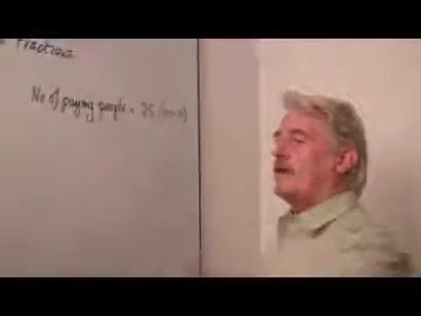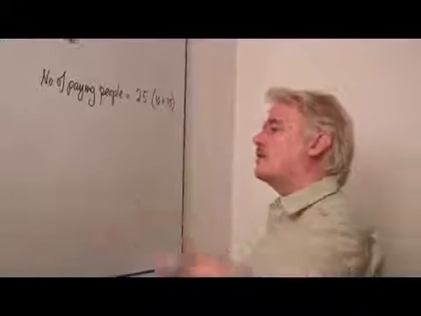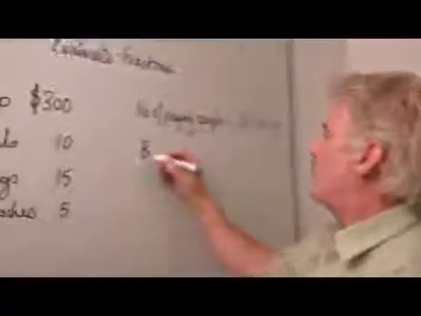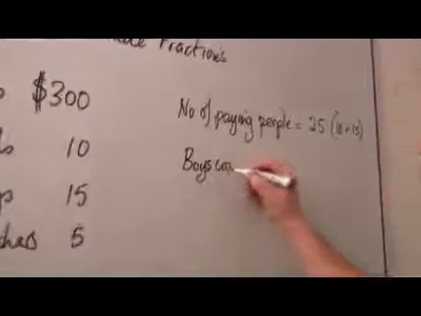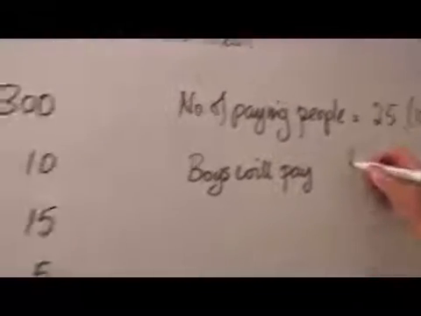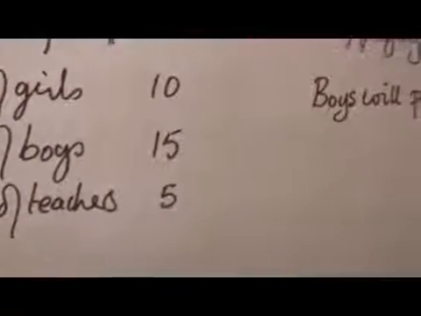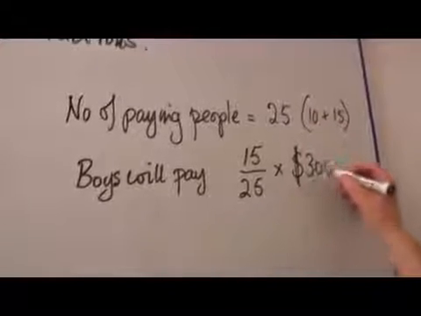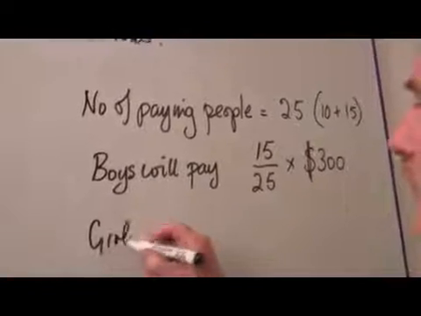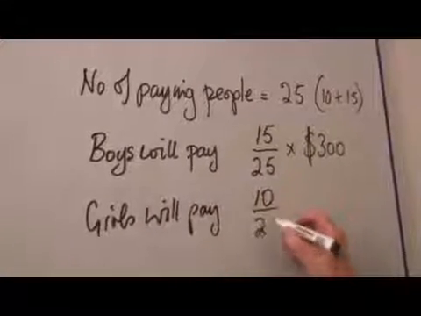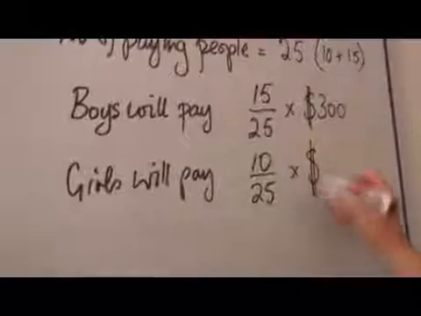What proportion will the boys pay? In other words, I'll ask one of the girls to collect the money for the girls. I'll ask one of the boys to collect the money for the boys. How much do I expect? Well, the boys will pay, well, there are 15 of them, so 15 25ths of the $300. And the girls will pay 10 25ths of the $300.